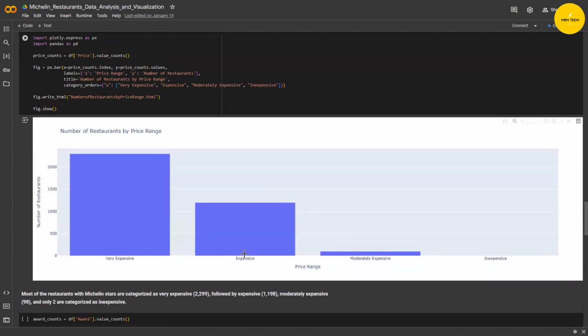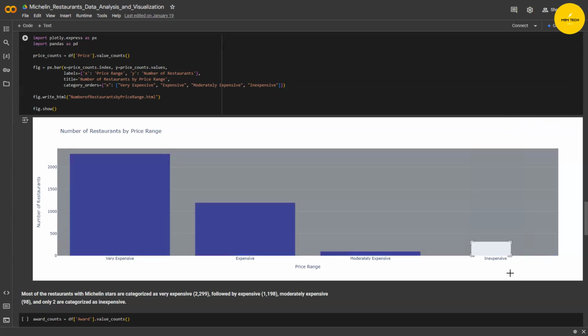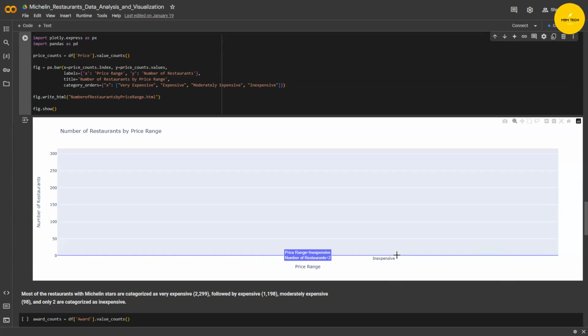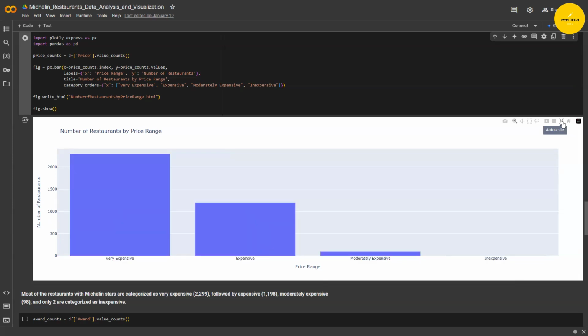We can conclude that most of the restaurants with Michelin stars are categorized as very expensive, with 2,299 restaurants in this category, followed by expensive with 1,198, moderately expensive with 98, and only 2 as inexpensive. This is how the restaurants are categorized by price range.